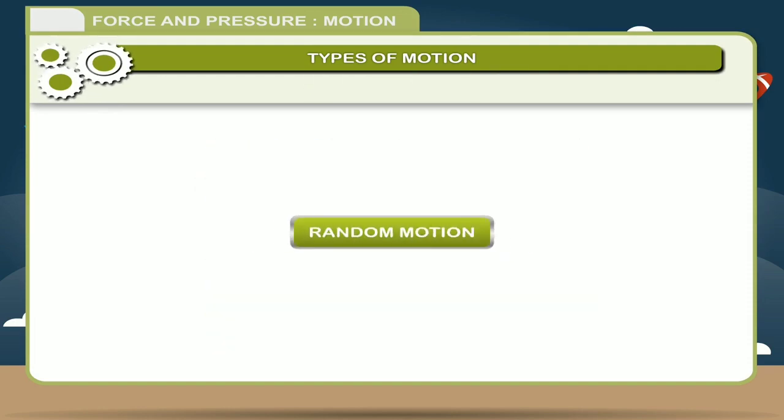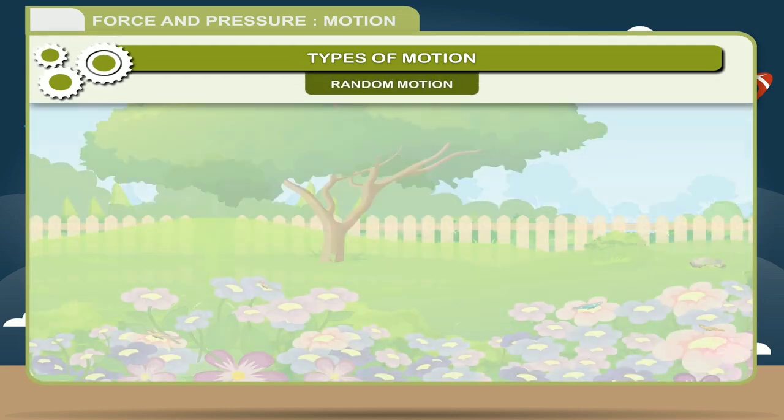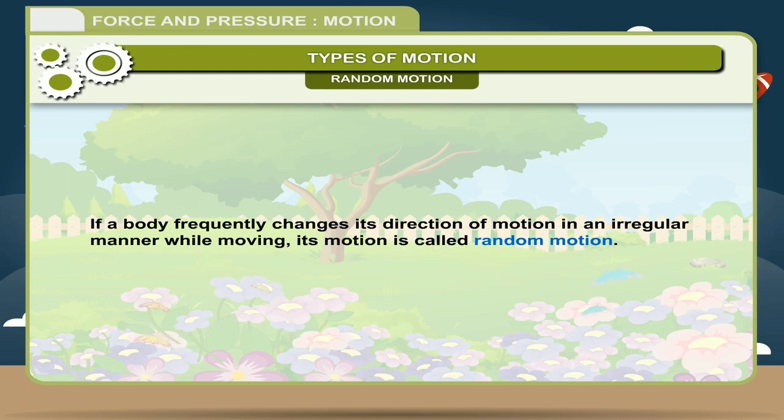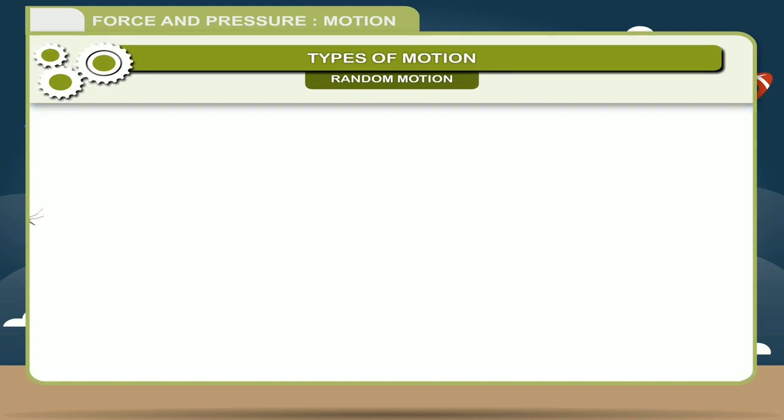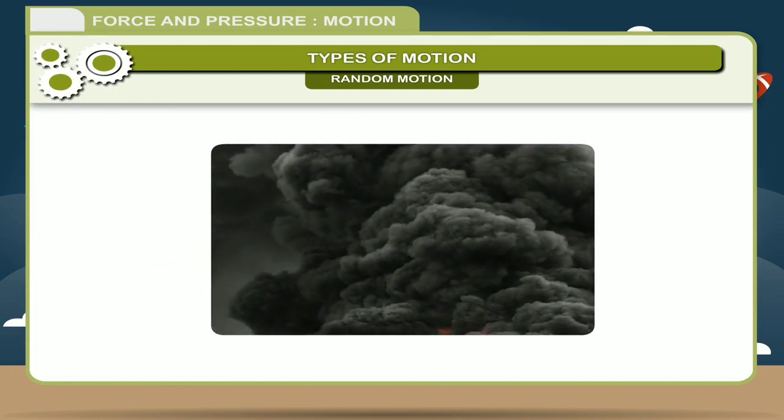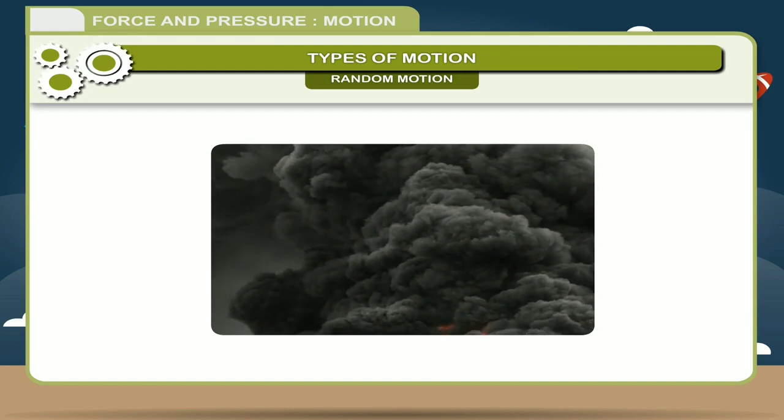Random motion. If a body frequently changes its direction of motion in an irregular manner while moving, its motion is called random motion. Example: motion of a mosquito, motion of smoke particles in air, etc.